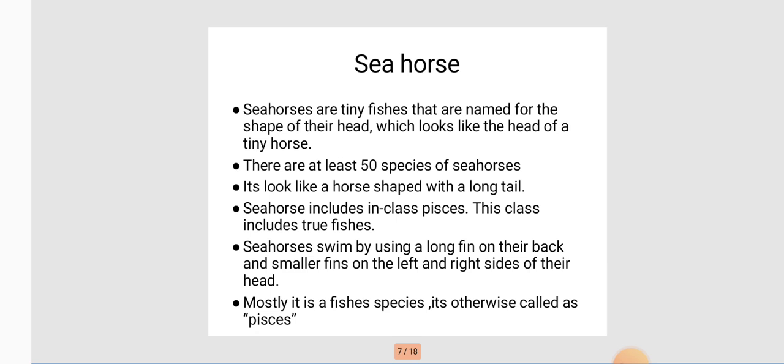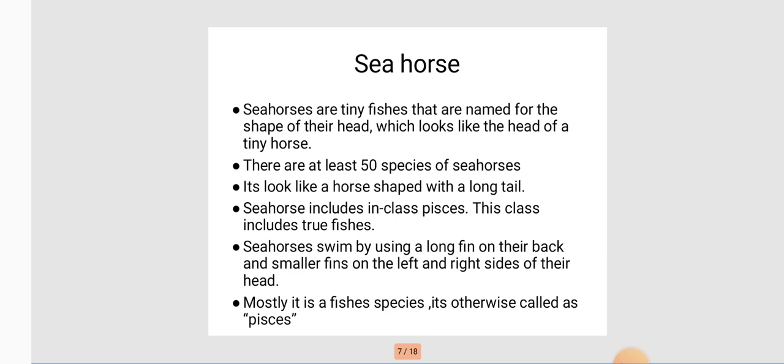There are at least 50 species of seahorses in India. It looks like a horse, shaped with a long tail. The face looks like a horse, and it has a long curved tail used for holding onto things. Seahorse is included in the class of fishes, which includes true fishes.